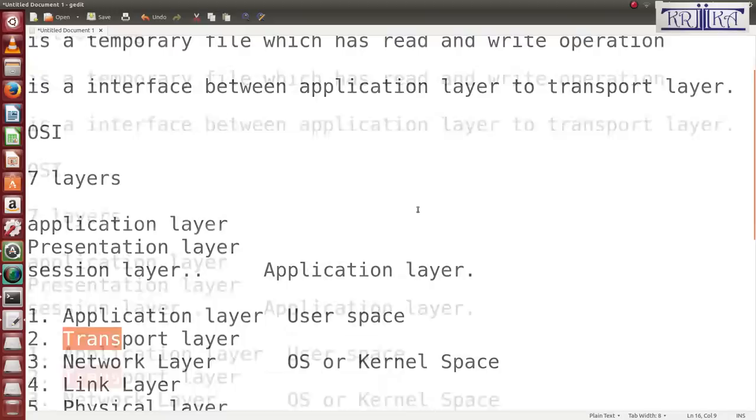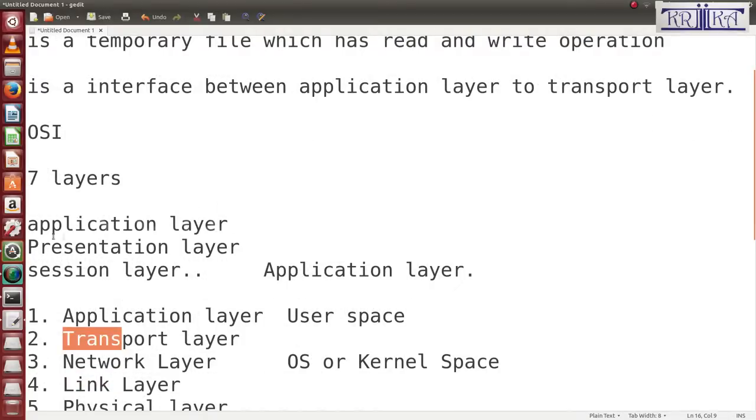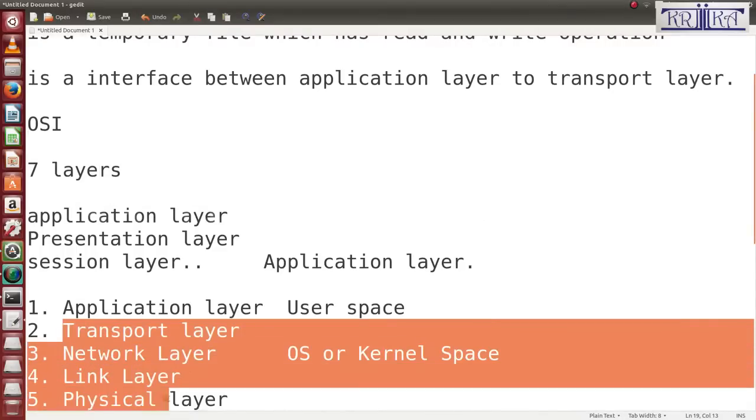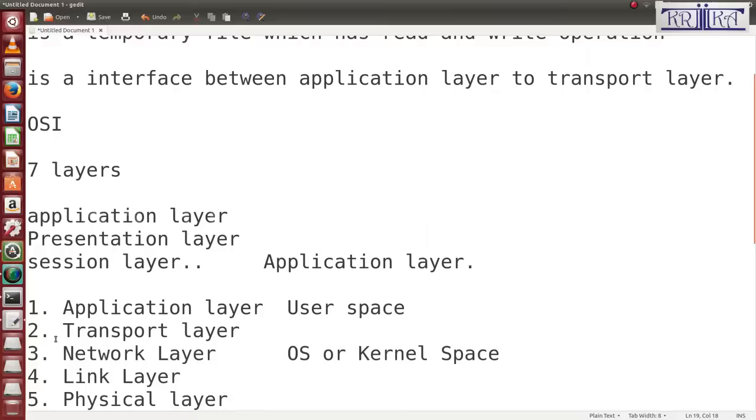Because the application layer runs in the user space, whereas the rest run in the kernel space. So we cannot directly interact with these layers. If you want to interact with these layers from the application layer, you use the socket function.